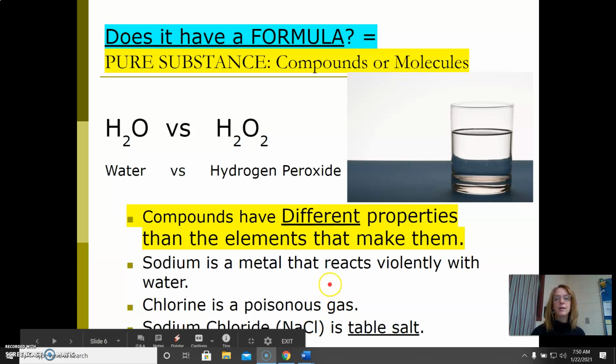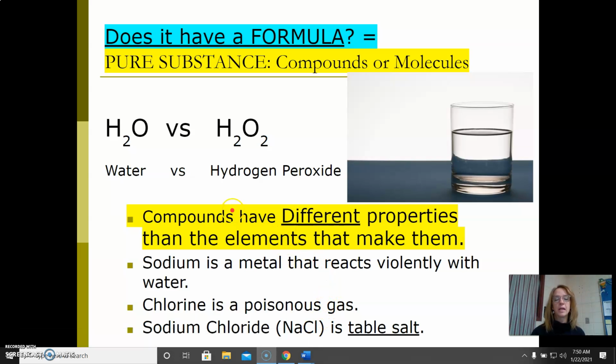So all you have to know though is if you see it on the periodic table, it's an element. If it has a formula, it is a compound, and those are pure. You cannot break them into smaller parts and still call them the same thing.